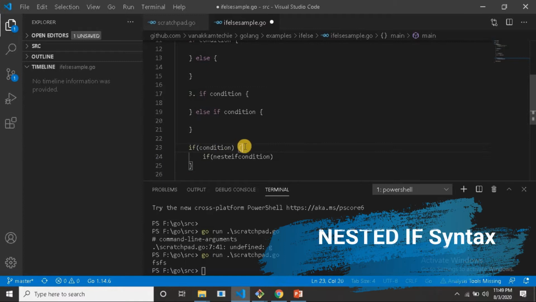If you want to add a nested if, then this is the syntax in Golang: if condition, opening brace, and inside that if, we add another if statement. After that, we add the closing brace. Let's check it out one by one with our code examples.